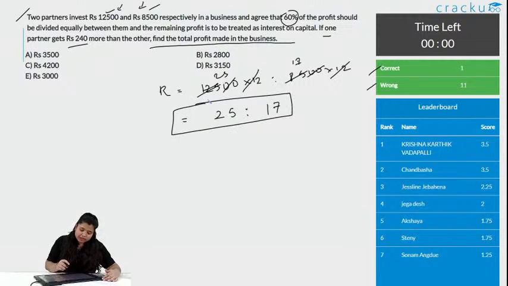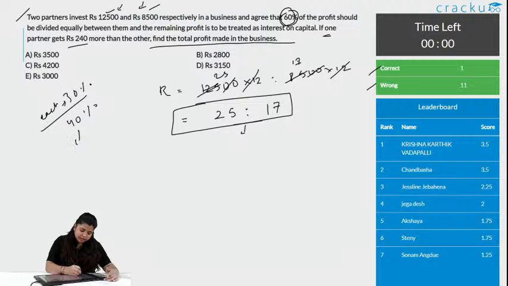Okay. What it is saying is that one partner is getting 240 more, that means the difference is given to be 240 when you subtract these two ratio parts. The other thing you need to note is 60% is getting divided equally, that means 30% each. So, what is the remaining? It is 40%.